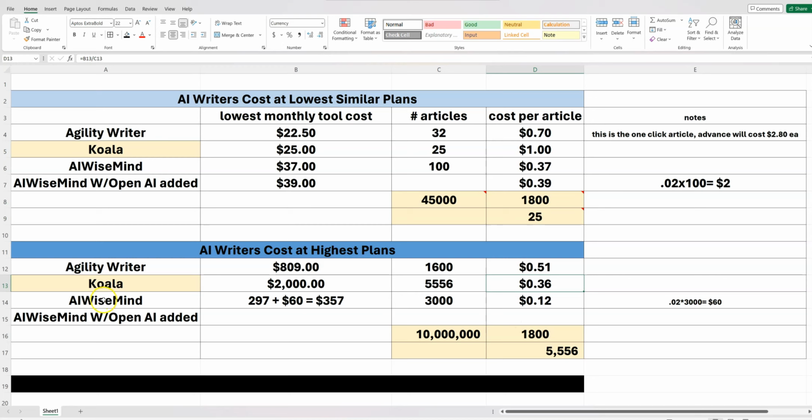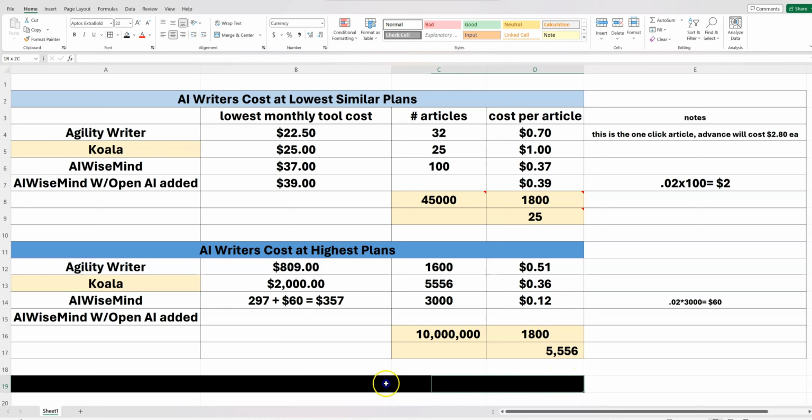But your eyes probably went to AI WiseMind at the $297 a month plan, way lower cost than those right here, than Agility and Koala. And then I added in $60 for the amount. I took 2 cents times 3,000 articles that you get on this plan, 3,000 articles a month. That would end up being $60 extra added on, right? So the total cost would be $357 for AI WiseMind for total operating costs. And the grand total is only 12 cents an article, right? 12 cents an article for AI WiseMind.